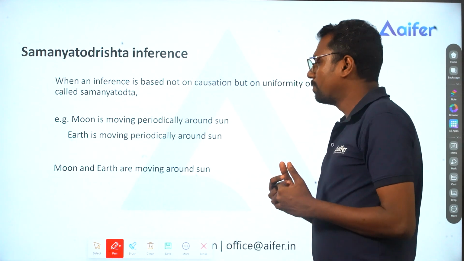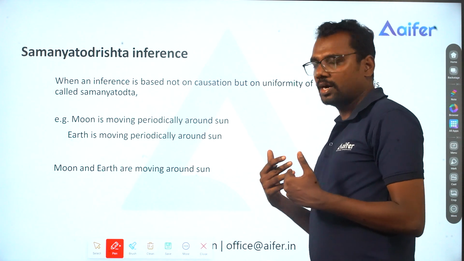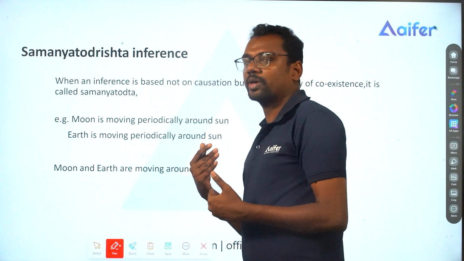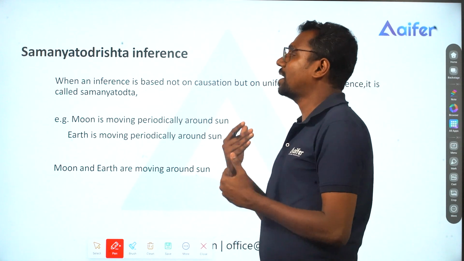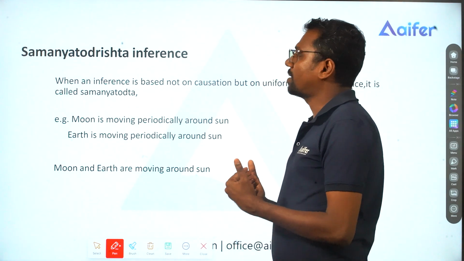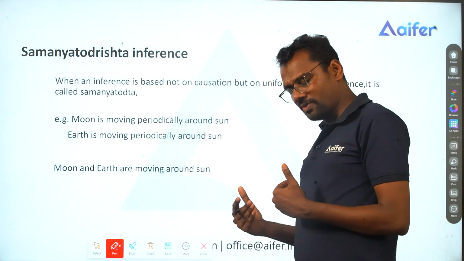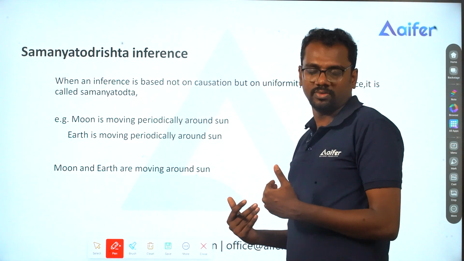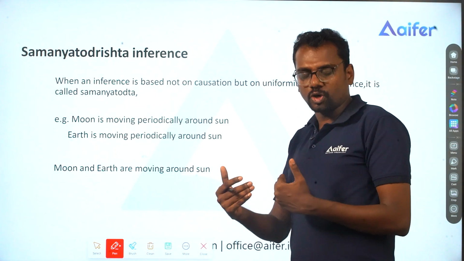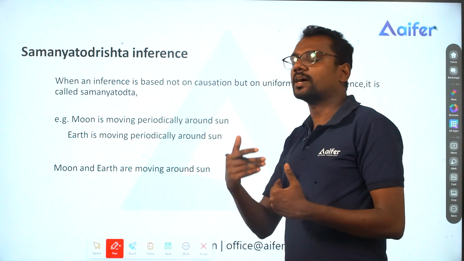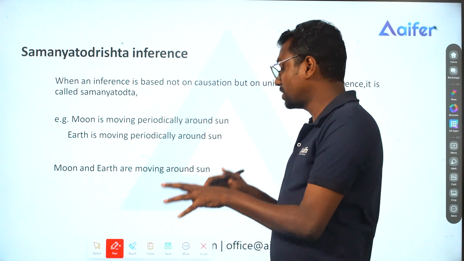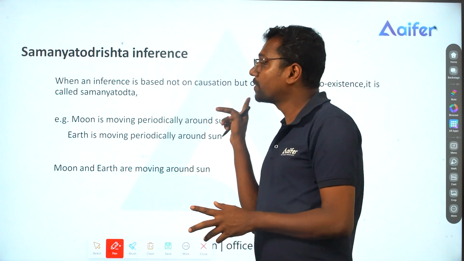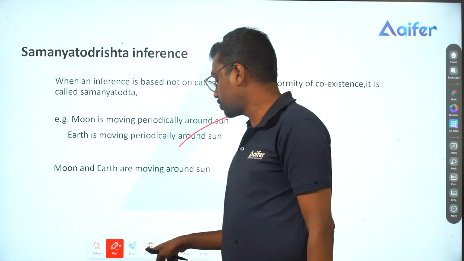Here we have the moon moving periodically around the sun, and the earth moving periodically around the sun. So we can say the moon and earth are moving around the sun. Both things are happening together. So this is Samanya Dodrishta. We have Purvavad, where based on the perceived cause we infer the unperceived effect; Sheshavad, where based on the perceived effect we infer the unperceived cause; and Samanya Dodrishta, where something happens together.